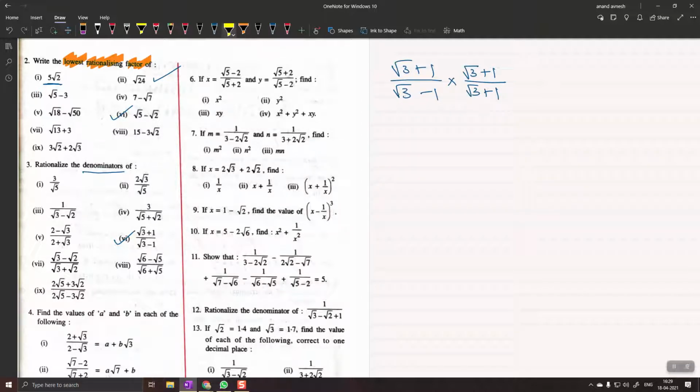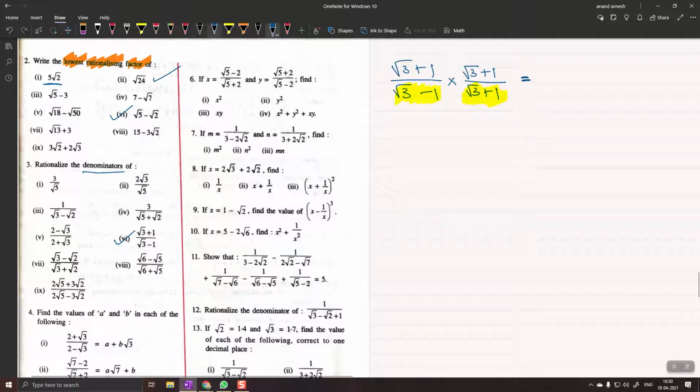So we had root 3 minus 1 as the denominator, which we wanted to convert into a rational number. So we chose to multiply by root 3 plus 1. Okay, so root 3 minus 1 times root 3 plus 1. When we multiply them, what will happen? When we multiply two conjugates, they become rational. How? I will show you.